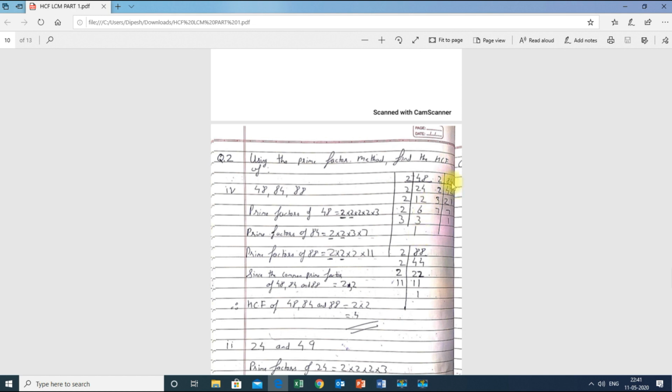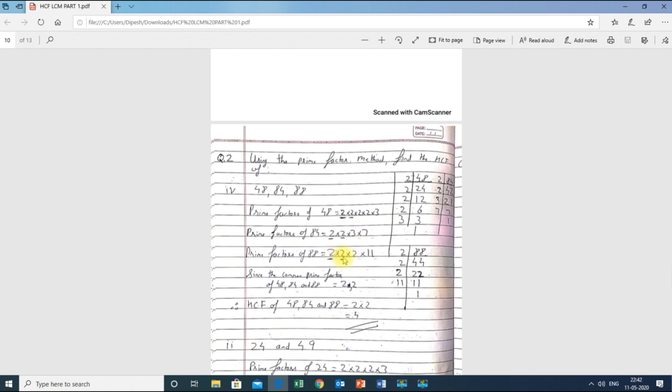And 84 is 2 42s are, 2 21s are, 3 7s are, 7 1s are. And 88 you can check over here. It is 2 44s, 2 22s, 2 11s are, and 11 1s are 11. Now I will write all the prime factors which I have got over here in this manner: 2 into 2 into 2 into 2 into 3. For 84 and for 88 I will do the same thing. Whatever I have got over here, I will just copy it down over here. I am putting multiplication in between.